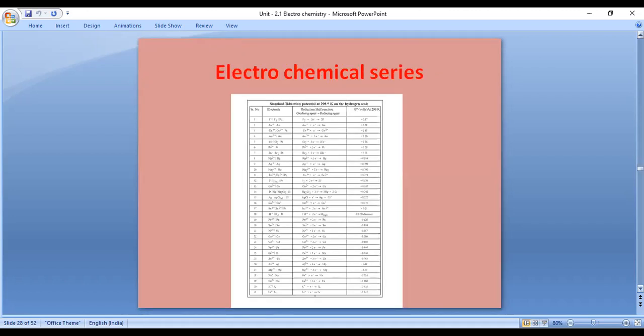These are the electrochemical series of different metals.